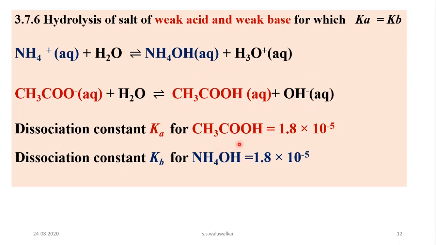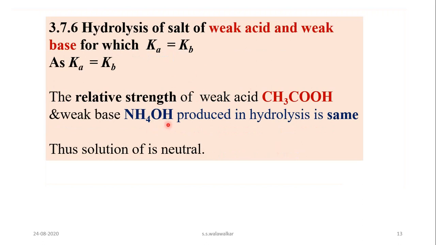And here the dissociation constant Ka for acetic acid is 1.8 × 10^-5, whereas Kb for NH4OH is also 1.8 × 10^-5. That means Ka is equal to Kb. That means the strength of both acetic acid and NH4OH is the same, and therefore the solution is neutral in nature.